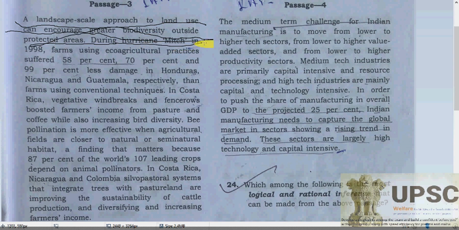During Hurricane Mitch in 1998, the farms using eco-agriculture practice suffered 58%, 70% and 90% less damage in Honduras, Nicaragua and Guatemala, respectively, than the farms using conventional techniques. In Costa Rica, vegetative and windbreak fences.